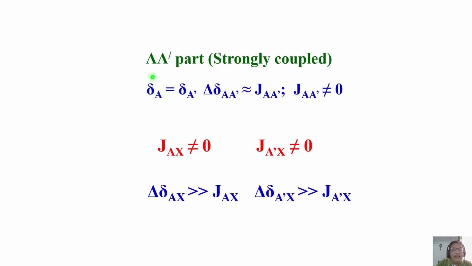I am repeating again: in the AA' case, chemical shifts are the same and the coupling constant is comparable to the difference in chemical shifts, and the coupling constant is non-zero because it is visible in the spectrum. But together these two are coupled to a third proton, and that coupling, A coupling to X, A' coupling to X, is non-zero, and also the chemical shift separation between AA' and X is larger than this coupling. So it is a classic example of an AA'X spin system.